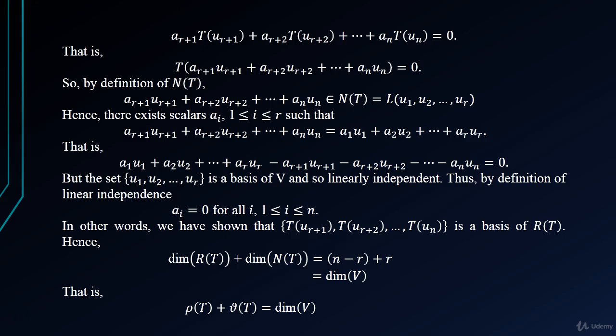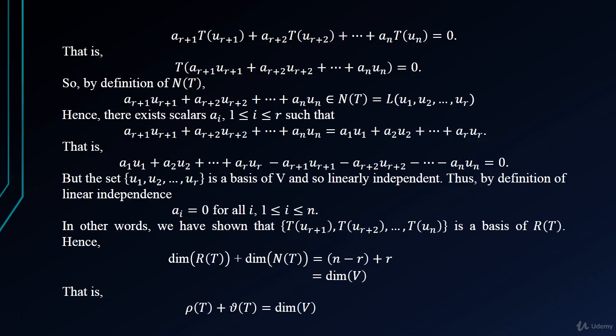Hence there exist scalars ai, where i is between 1 and r, such that a(r+1) u(r+1) plus a(r+2) u(r+2) plus up to an un is equal to a1 u1 plus a2 u2 up to ar ur. That is, you can also write it as a1 u1 plus a2 u2 up to ar ur minus a(r+1) u(r+1) minus a(r+2) u(r+2) minus up to minus an un is equal to 0.